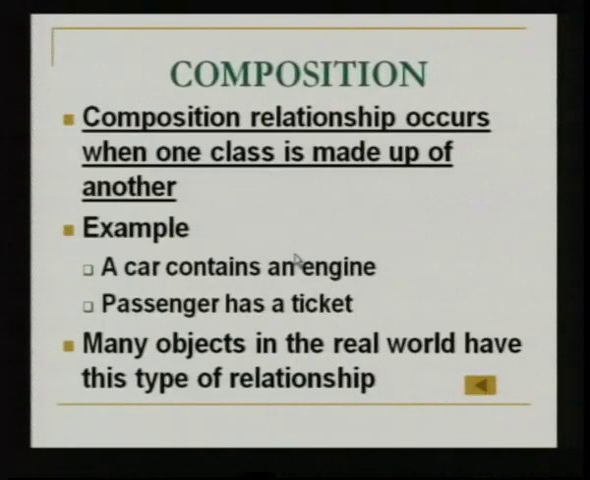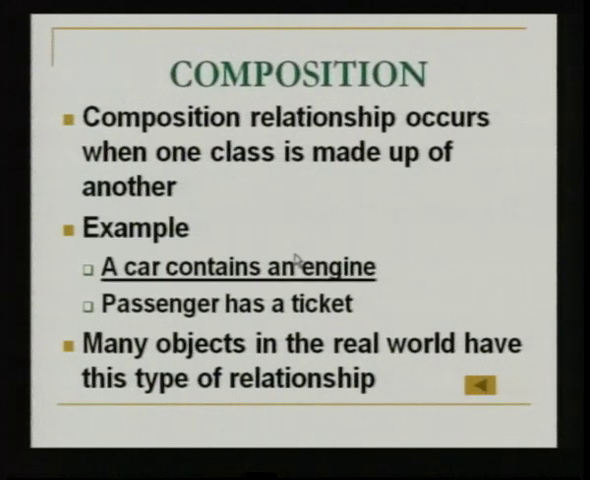Composition just has the English meaning: something comprises something else, something is composed of something else. So, the composition relationship occurs when one class is made up of another, one class contains another class. For example, we can have car as a class and engine as another class. Normally a car is made up of an engine, which is present inside the car. So, there we come across this composition relationship.